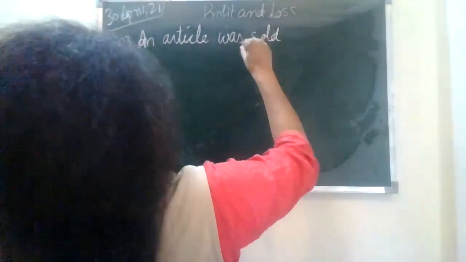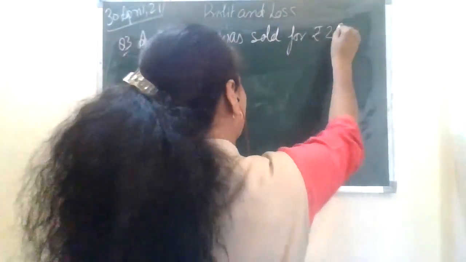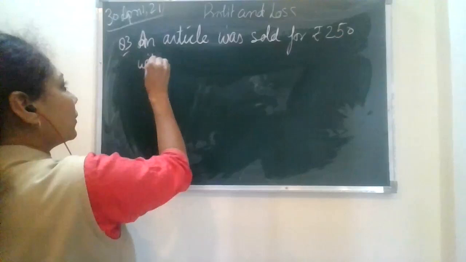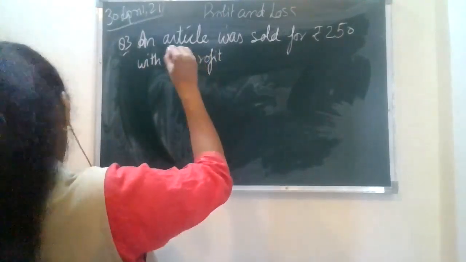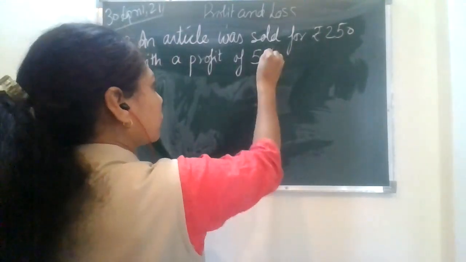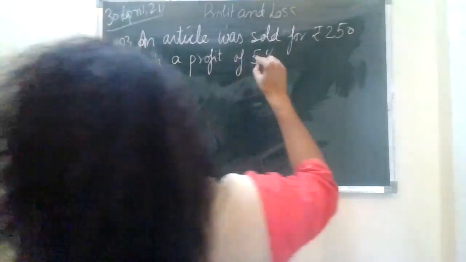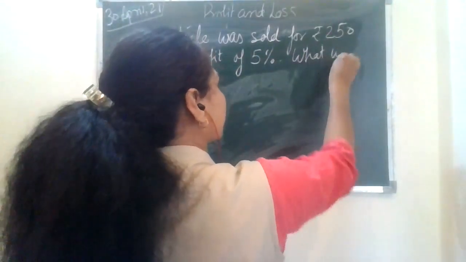sold for rupees 250. Fine. With a profit of 5%. With a profit of 5%, what was its cost price? What was it?